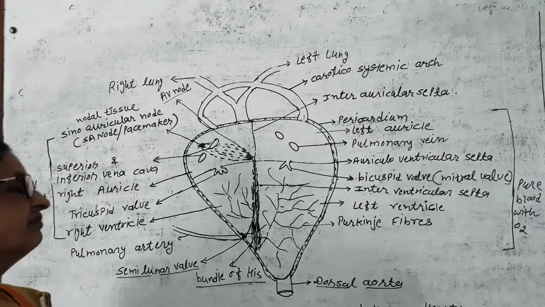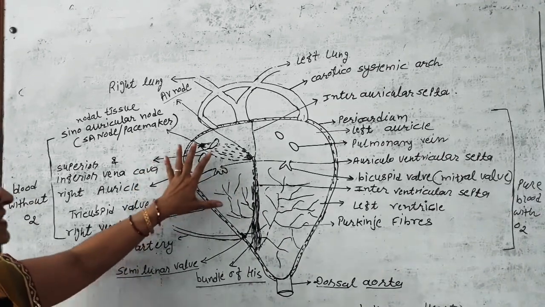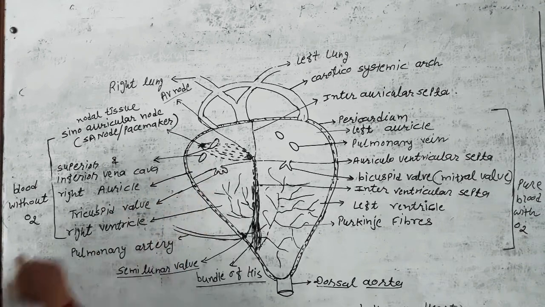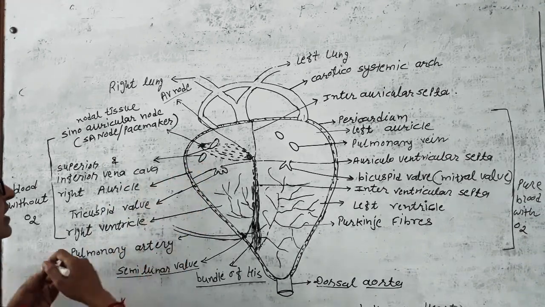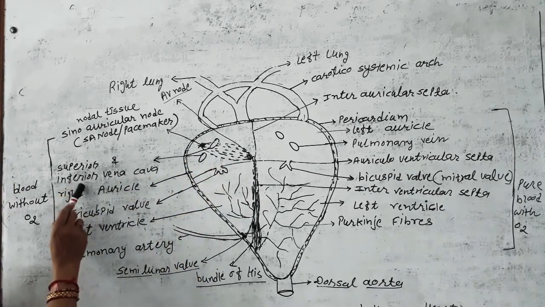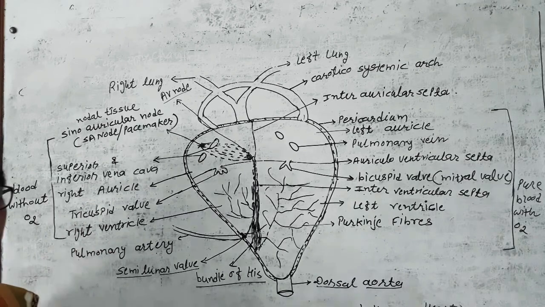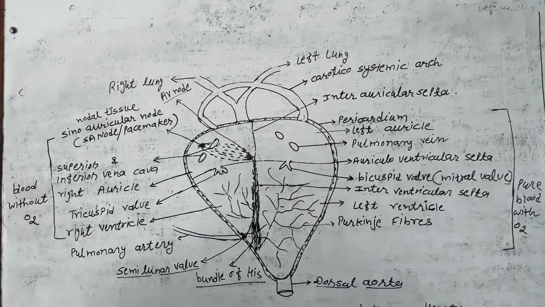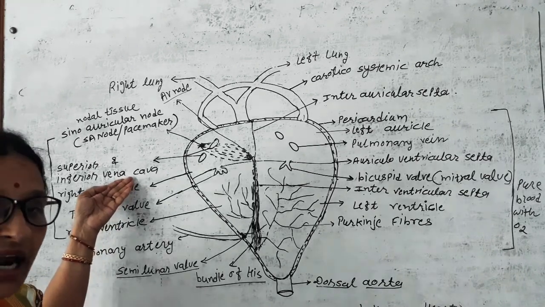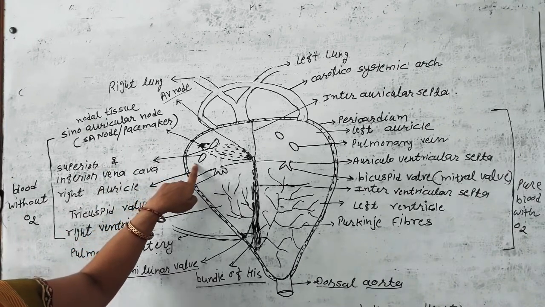Now we see one by one, from the right part and from the left part. First we discuss the right part of the heart. The right part has the right auricle and right ventricle. The right auricle has two openings called the superior and inferior vena cava. What is vena cava? The biggest large vein is called vena cava. It collects the blood from different parts, becomes one, and comes to the right auricle.